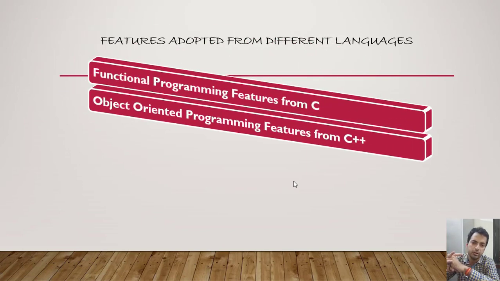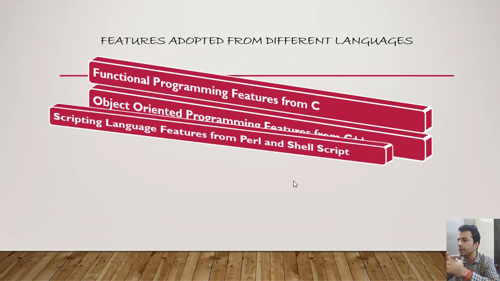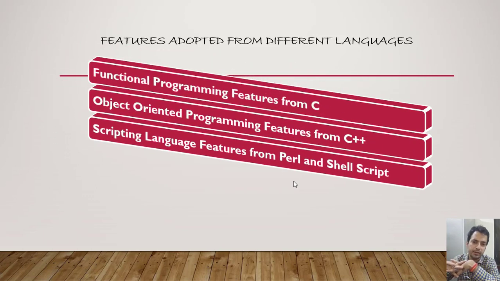Okay, so we can also write object oriented code in Python. If somebody has a background and has written some code in C++, it won't be difficult for him to work on the object oriented concept of Python, because this feature it has adopted from C++. The third thing is it can also be used as a scripting language.